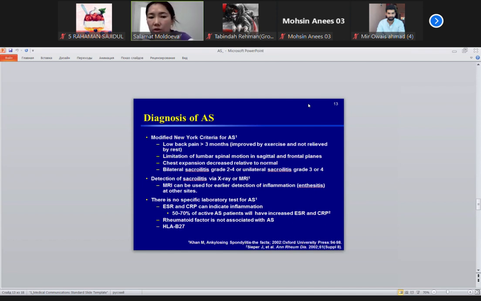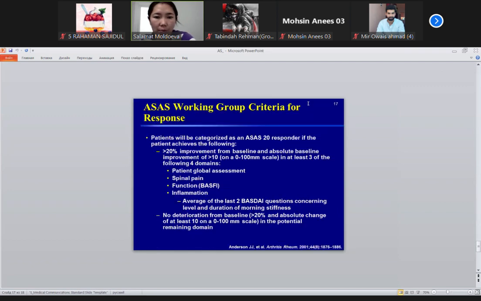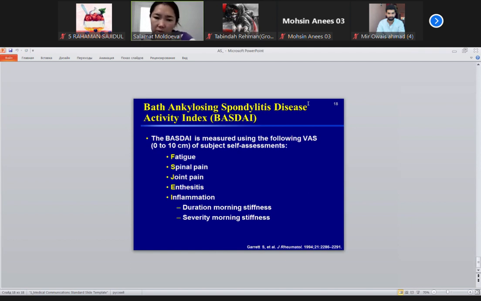Now, after you diagnose ankylosing spondylitis, how will you treat your patient? Fatigue, spinal pain, it's the same as I already said. The BASDAI index is used to check disease activity. You will check fatigue, spinal pain, joint pain, enthesis inflammation, and the 10-centimeter test, which is called the Schober test, and the Ott test. Please write the names of these tests, students. In the practical part, I will ask you.